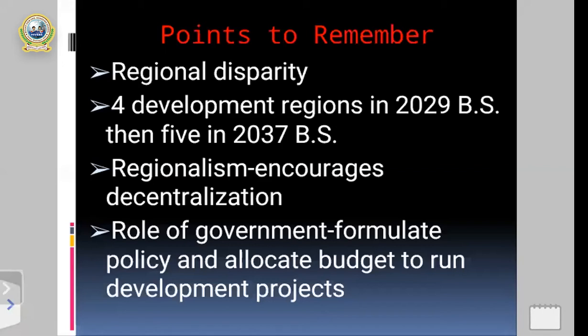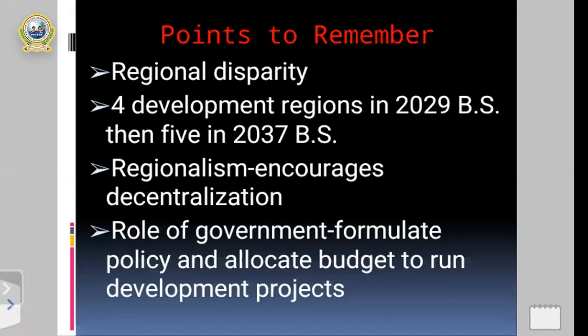After that, my dear students, once again, on the same screen, the second point that we should remember to clarify the concept of regionalism. In the context of Nepal, 4 developing regions were established in 2029 Bikram Sambat. And finally, altogether 5 developing regions were established in 2037 Bikram Sambat.